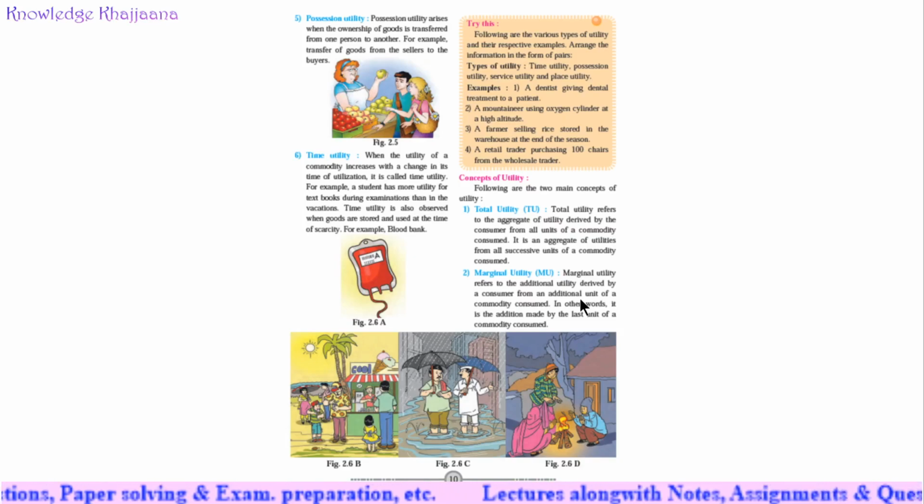Utility is an abstract concept and cardinal or numerical measurement of utility is not possible. Then how is utility measured? Utility is measured in terms of some psychological units, that is called utils.